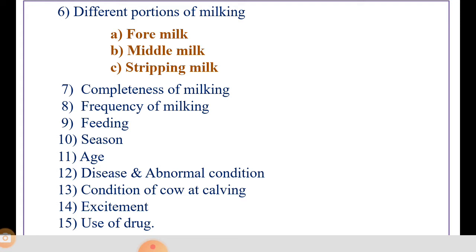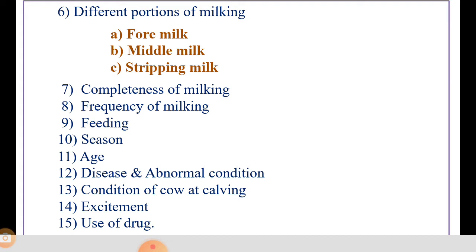The first milk drawn, the foremilk, is low in fat, while the last milk drawn, the stripping milk, has a very high fat content. Therefore, completeness of milking is very important among the factors affecting composition of milk.